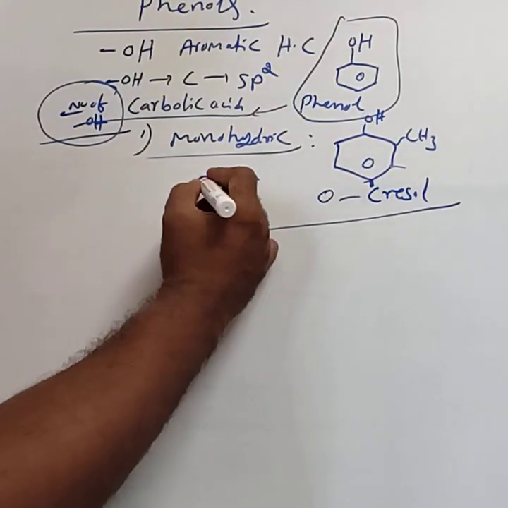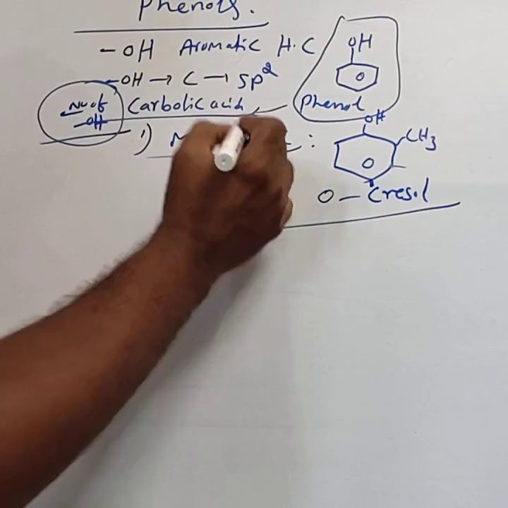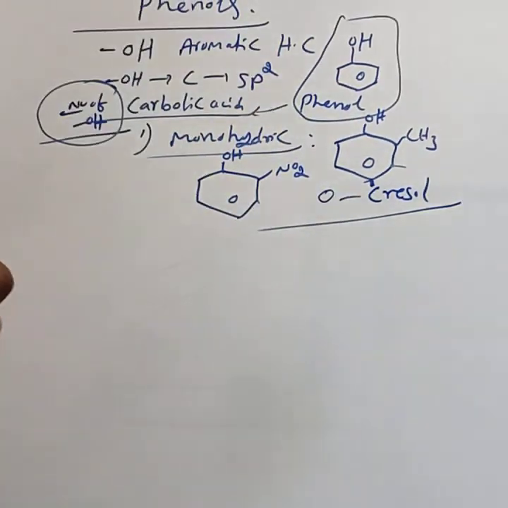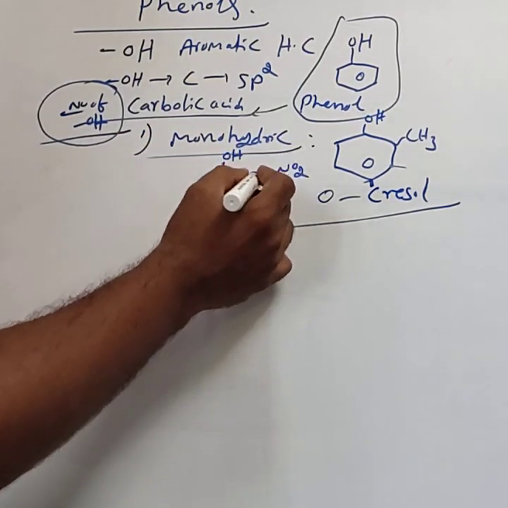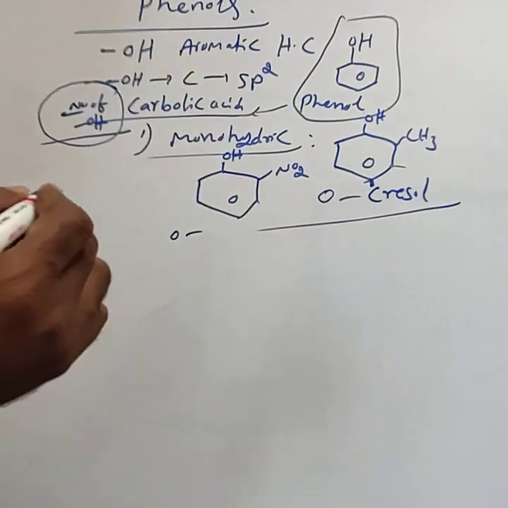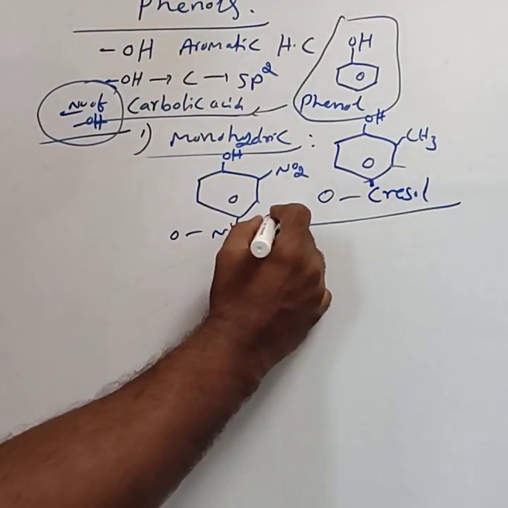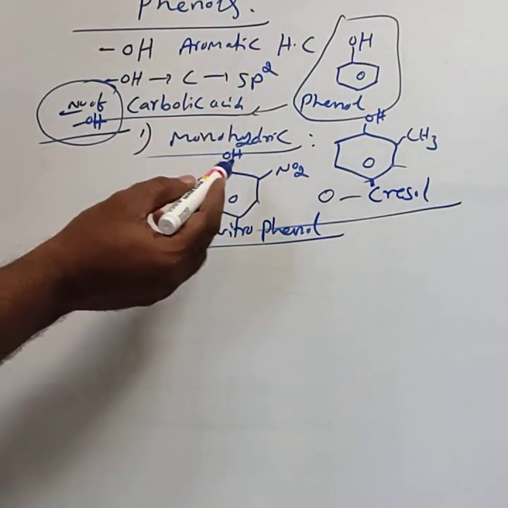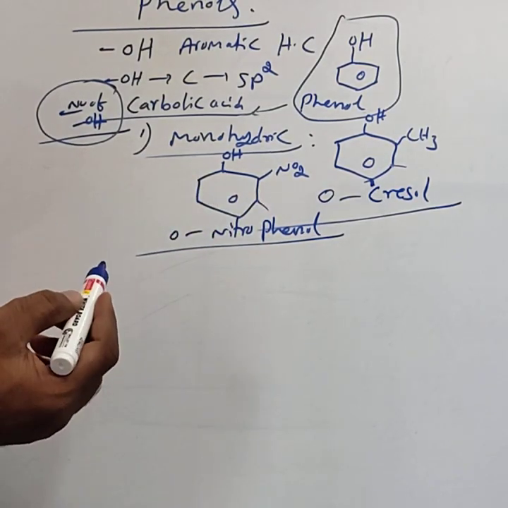One more example: take OH, this is phenol. In addition to OH, NO2 (nitro) is bonded. This NO2 is at the ortho position, hence it is called orthonitrophenol. If NO2 is at the meta position, it is metanitrophenol.